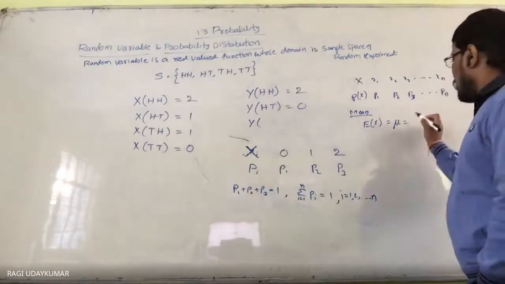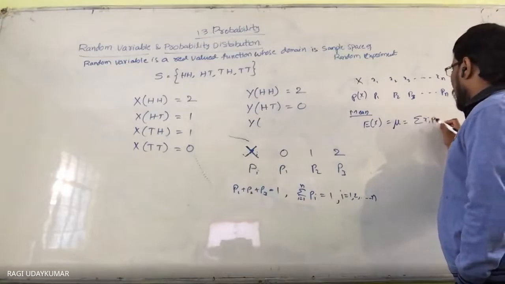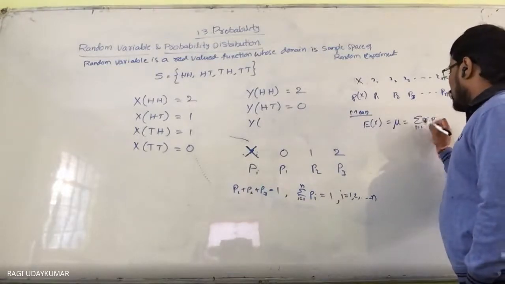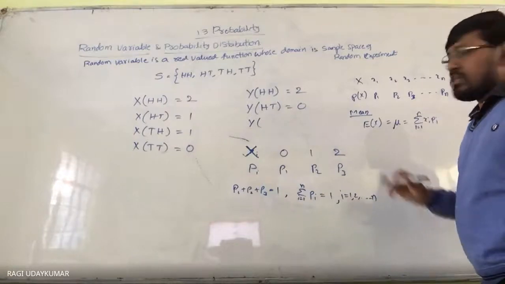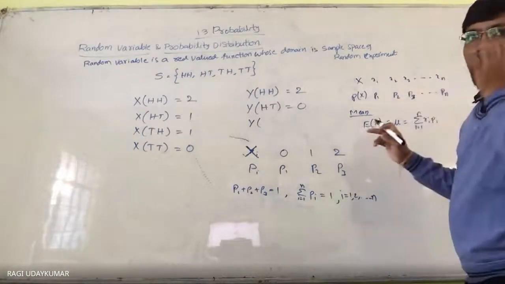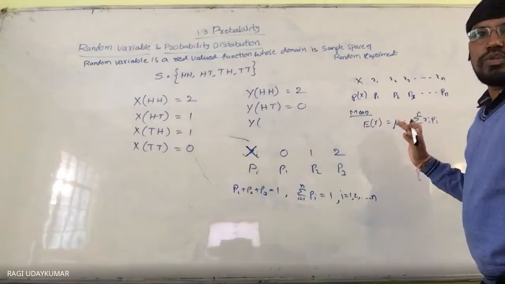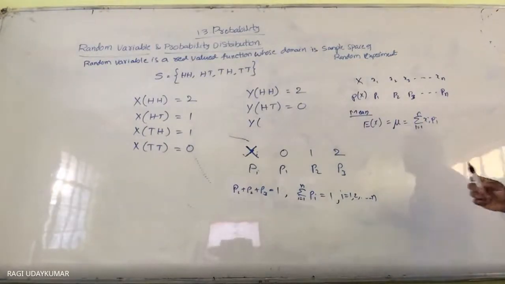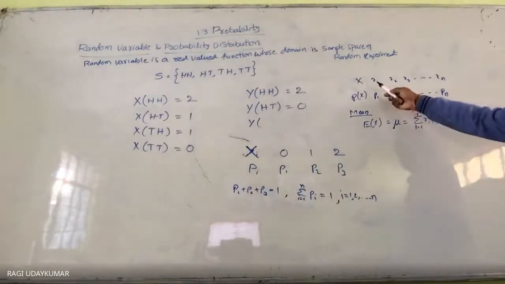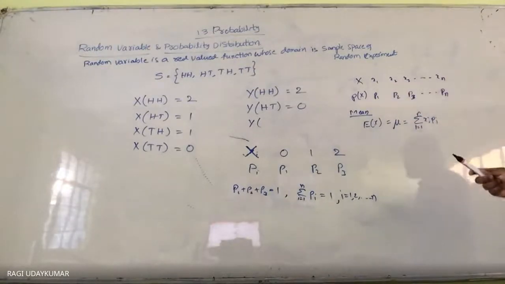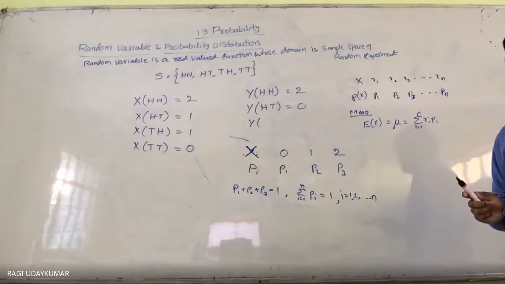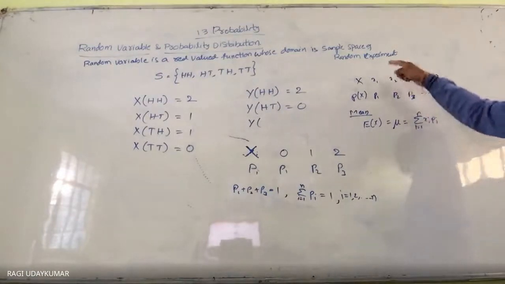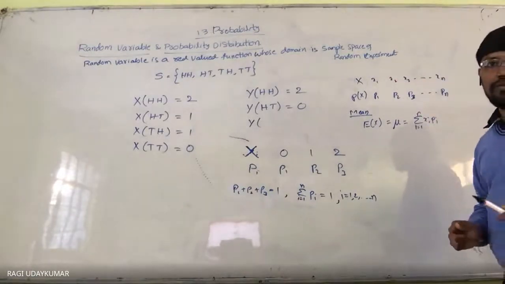This equals sigma xi pi, i equals 1 to n, meaning x1 p1 plus x2 p2 and so on, you have to add them. X is a random variable with possible values x1, x2, xn and probabilities p1, p2, pn. The mean of x is denoted by either mu or E of x, and it equals the sum of these products.